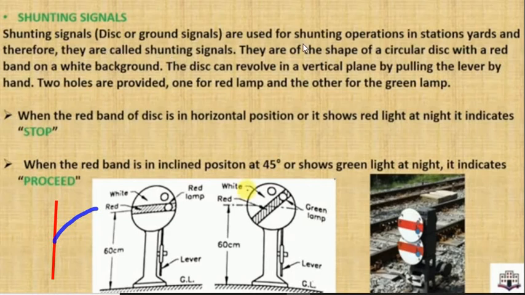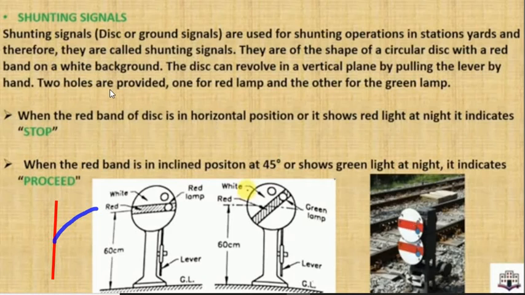They are used for shunting operation in stations and yards, therefore they are called shunting signals. They are of the shape of a circular disc. As you can see, it's a circular disc with a red band on a white background, so that it can be seen clearly. The disc can revolve in a vertical plane. It revolves by pulling the lever by hand. Here is a lever. If the lever is pulled, it will rotate.